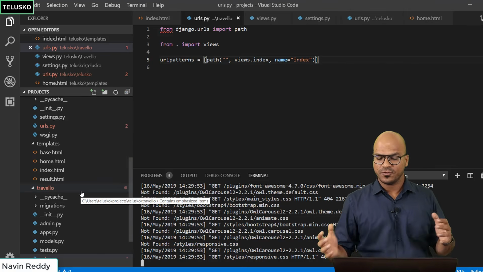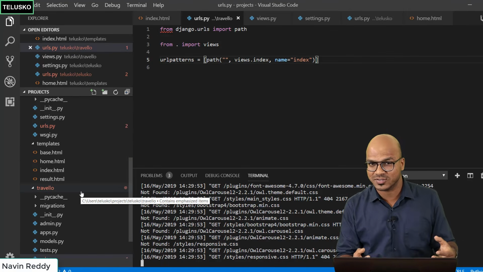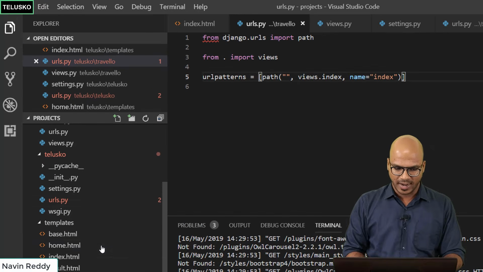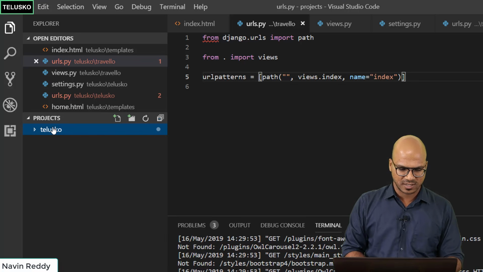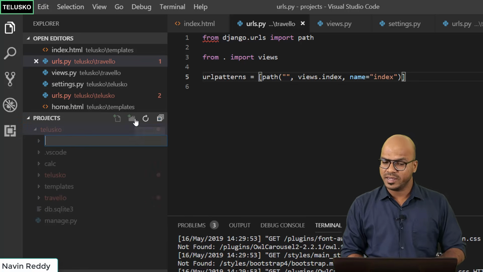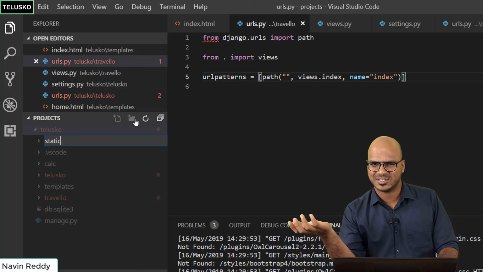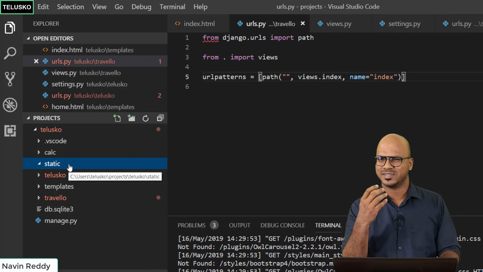Let's verify. So if you go back to the project, you can see we don't have a folder that has all the JavaScript or images. So what we will do is let's create a simple folder. And that will be done in the Telusko project itself. So in the project Telusko, let's create a folder, and let me just name that folder static. You can have any name, doesn't matter. You can call it assets or static. And in this static folder, I want to put all my static files.